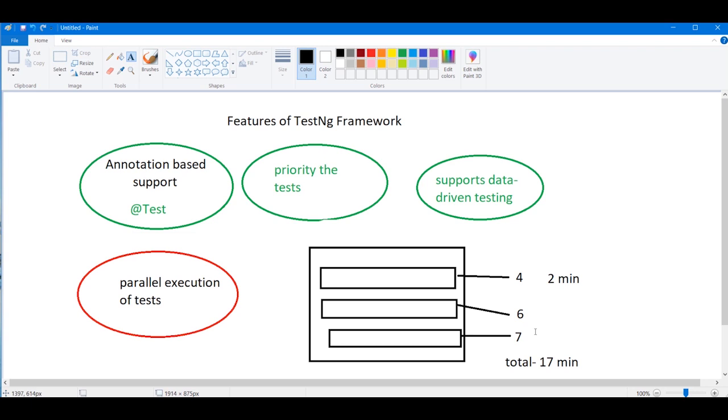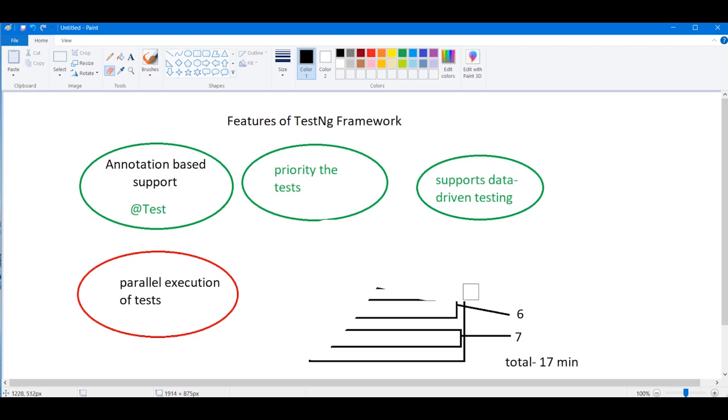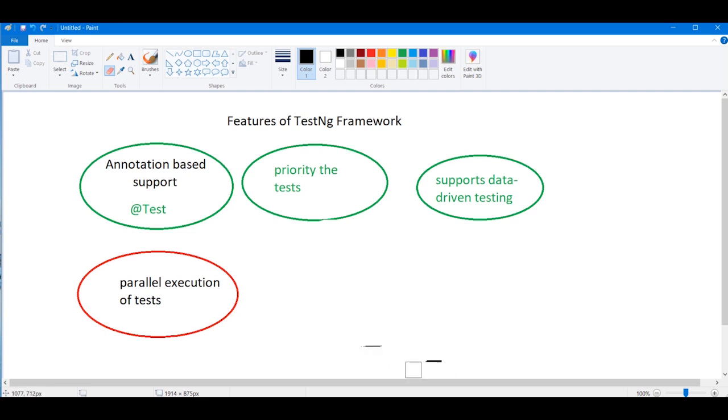Okay, you understand this point, guys? This is an advantage of parallel execution. I hope you get an idea, a full idea, of how it actually works. So this is a particular thing that you need to understand first.